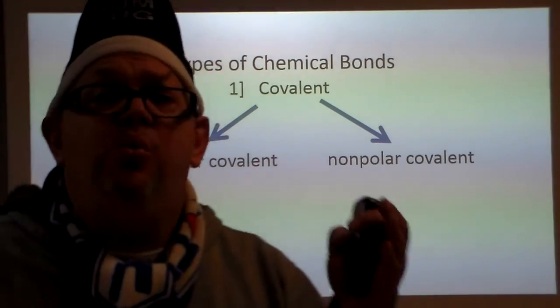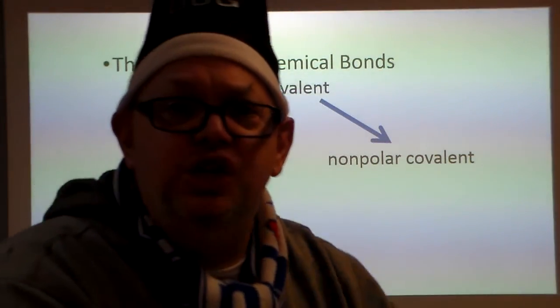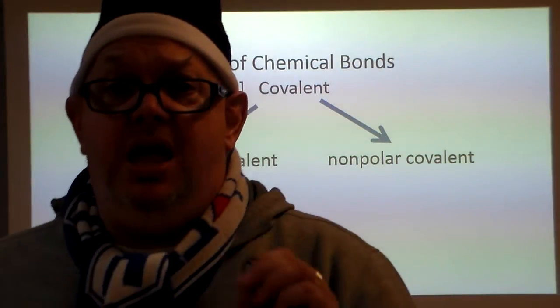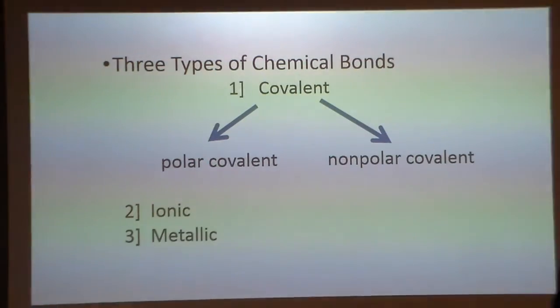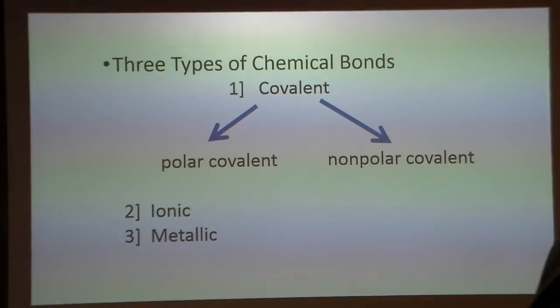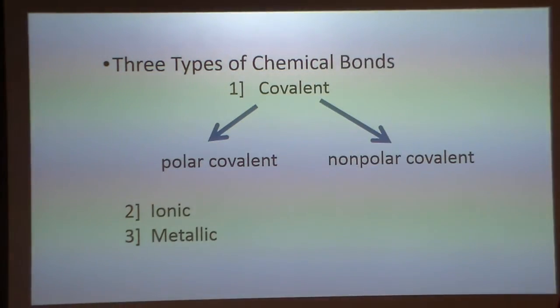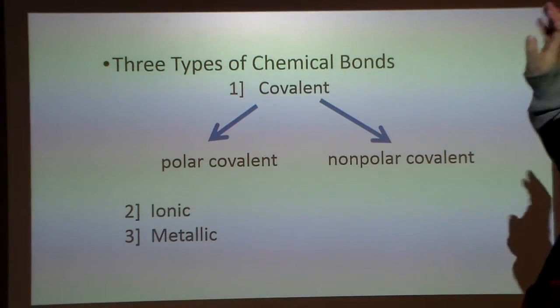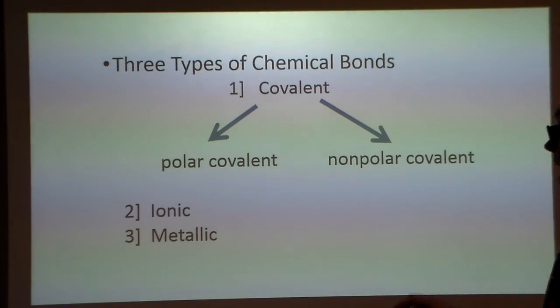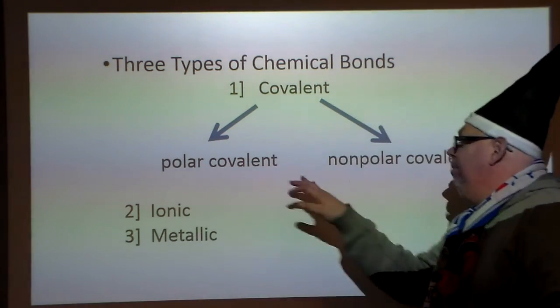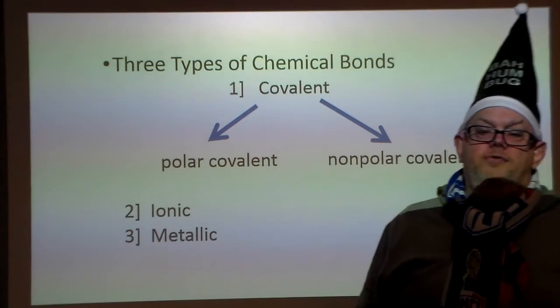Not ironic, that's an English term. Ionic. And then the other one is metallic. So, covalent, ionic, and metallic. Inside of covalent, we have polar covalent and nonpolar covalent.